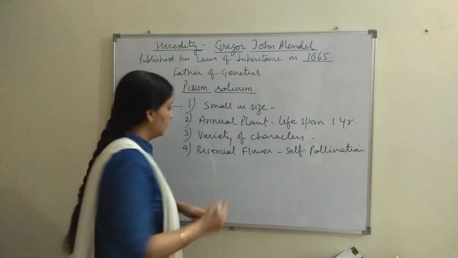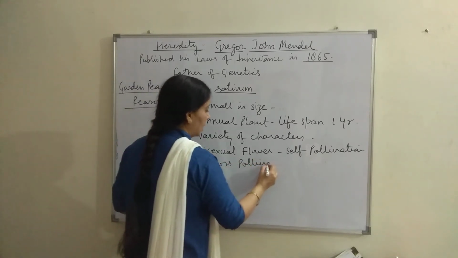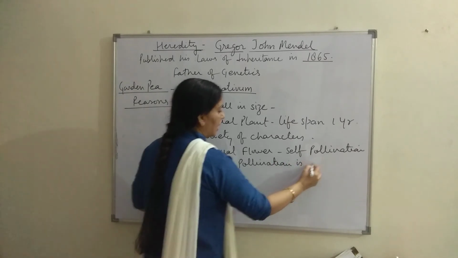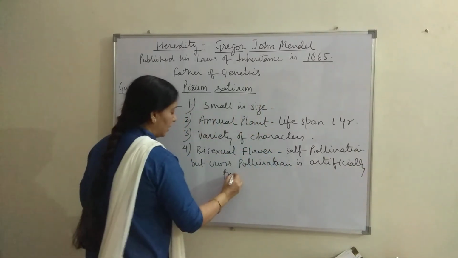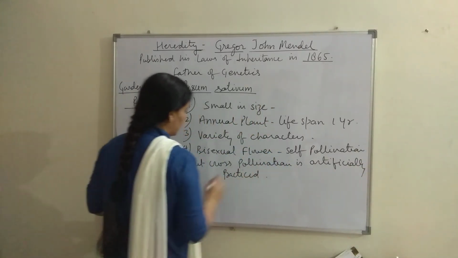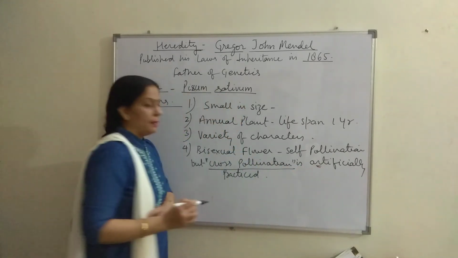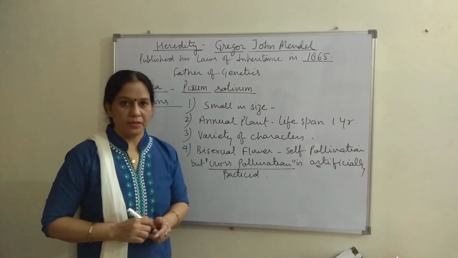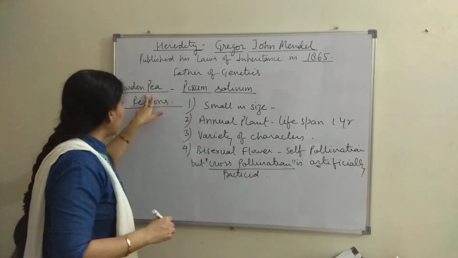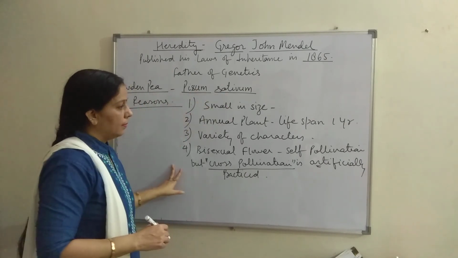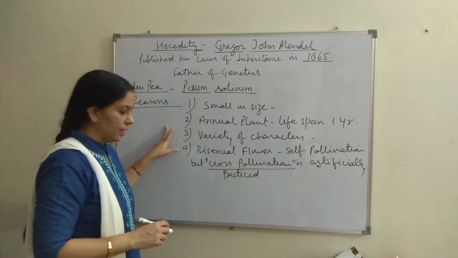That is a natural process, but cross-pollination can also be practiced artificially. So Mendel's procedure was using the cross-pollination method in an artificial way on the pea plant for getting desirable results. So these are the 4 main features of Pisum sativum, the garden pea plant, on the basis of which Mendel selected this plant for his experiments.